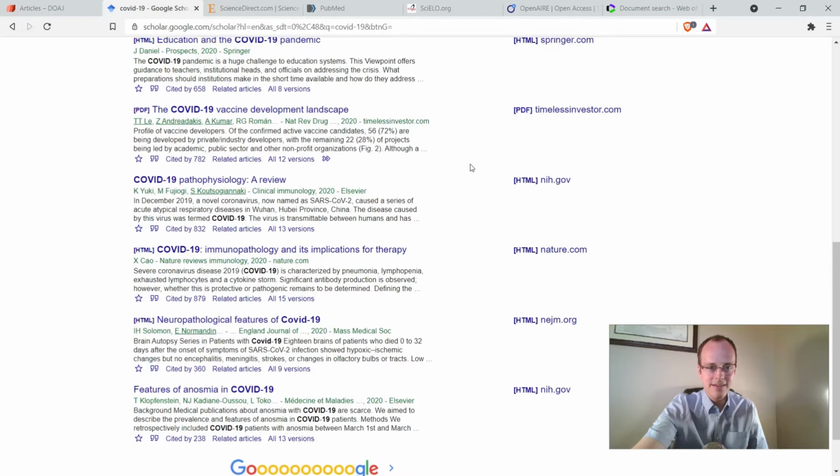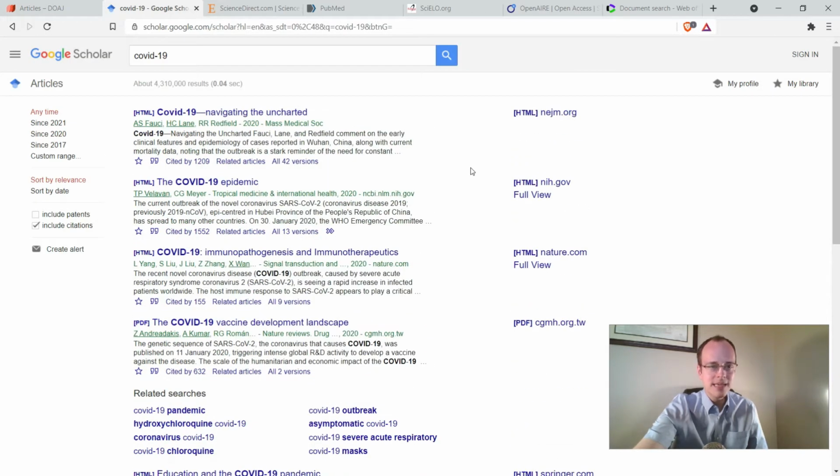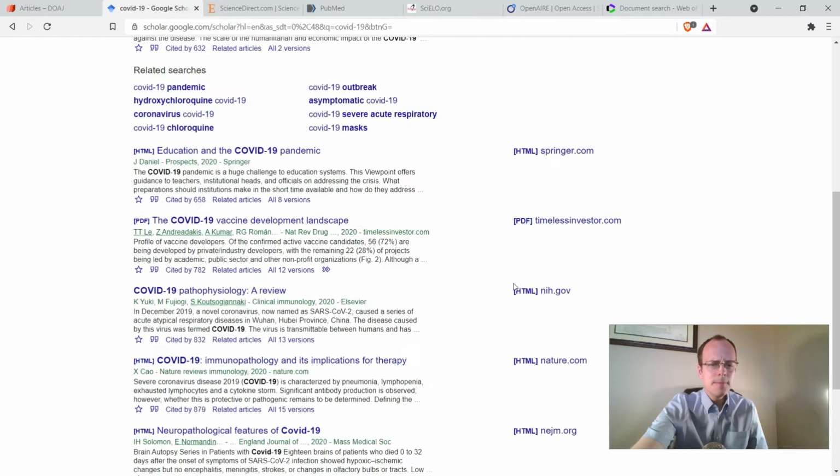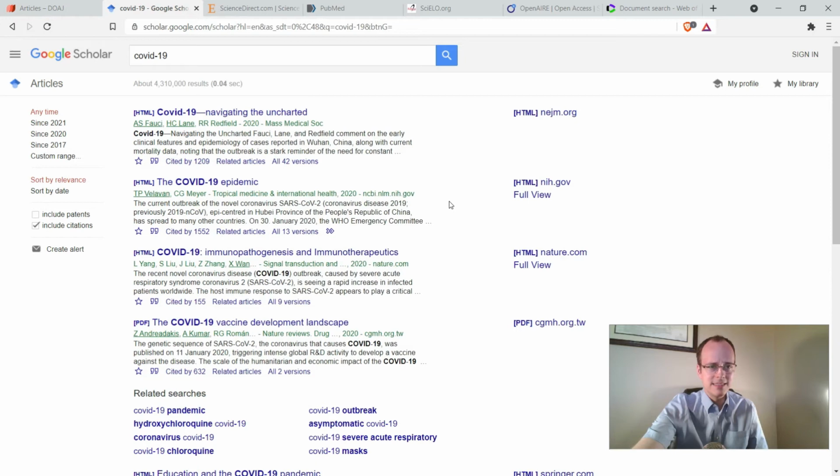including some PDF links. This is a great place to be able to not only find some sources, but also directly get the PDFs. They don't always have PDFs available, but we can filter if we only want the ones that do have full text. But here, it's another great place to get started.